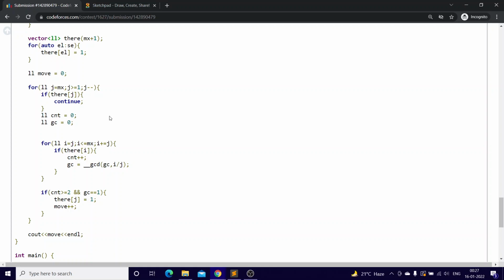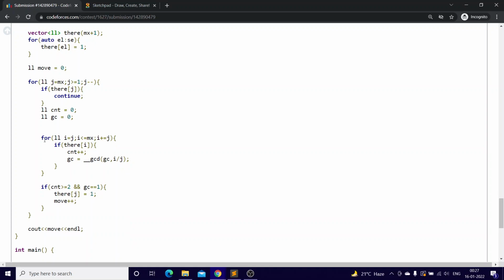So what does count say? How many numbers divisible by that particular j we have, and the GCD should be 1. What GCD equal to 1 tells us is that there are at least 2 elements in the whole array which are multiples of j and have co-prime quotients, like if you divide them by j, they are going to give you co-prime quotients. So then i equals j, i less than or equal to mx. You have to iterate only till the maximum element, because after that the GCD is anyways not possible.